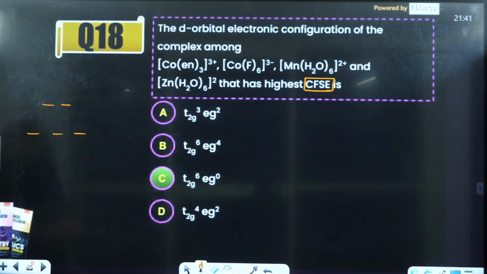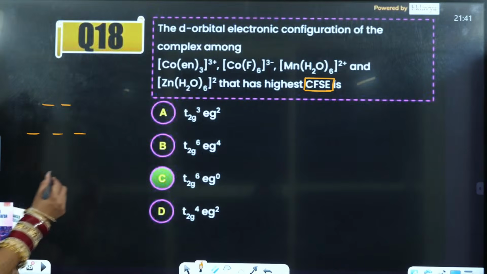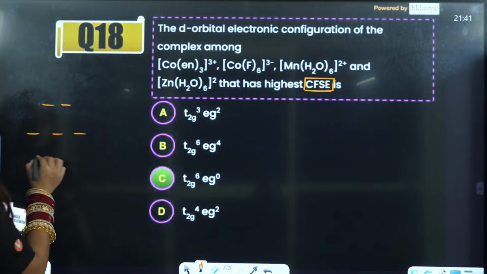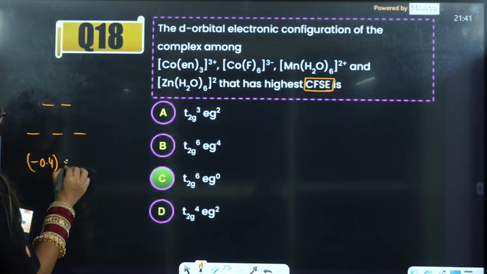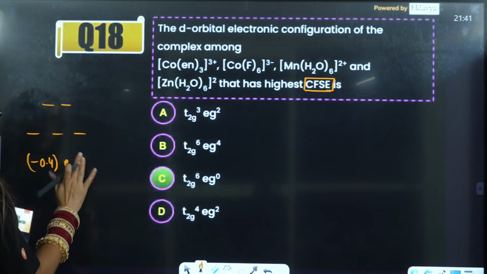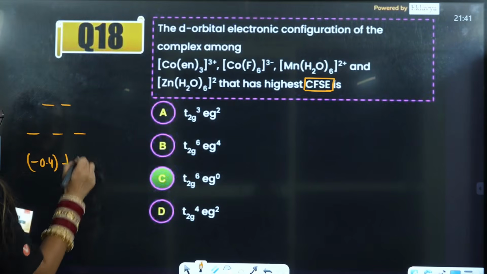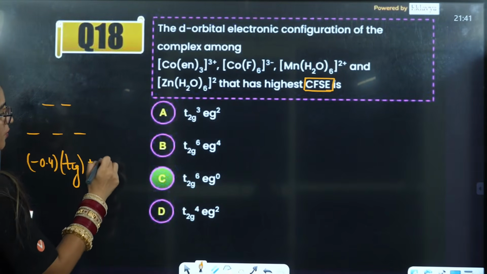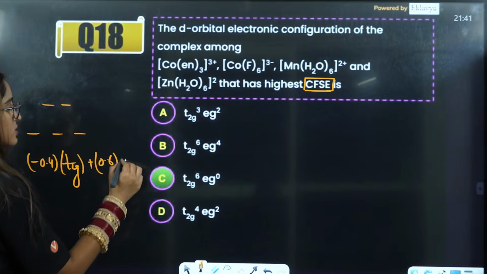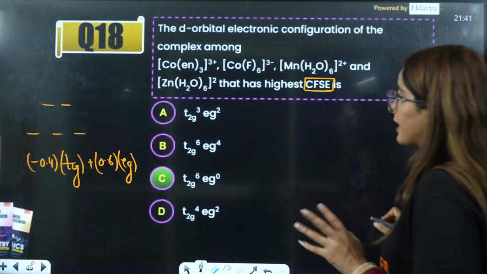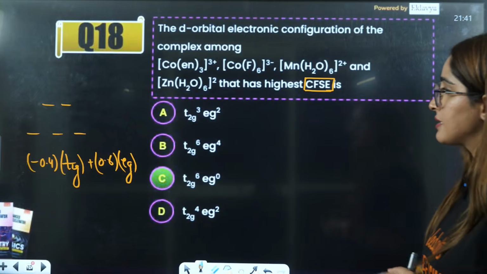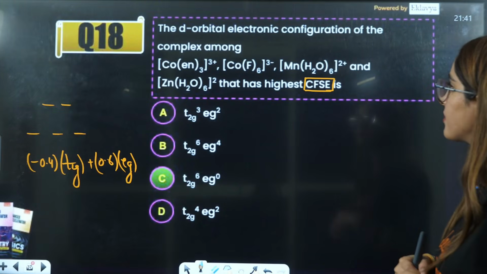So it is minus 0.4 into electrons in t2g plus 0.6 into electrons in eg. From there, you have to see which has the highest value of this.